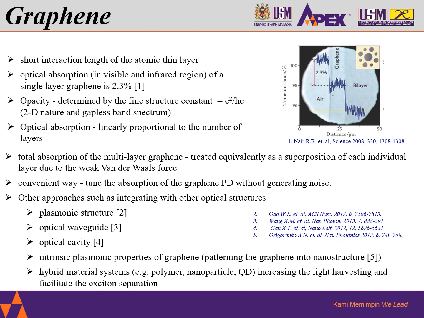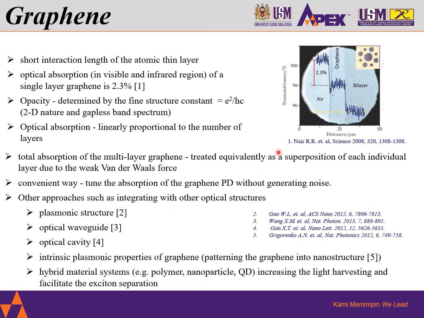Graphene. Due to the short interaction length of an atomic thin layer, the optical absorption of a single layer graphene is only 2.3% in the visible to near infrared region. The opacity of graphene is solely determined by the fine structure constant, which can be defined by e²/ħc, which results from its two-dimensional nature and gapless band spectrum.